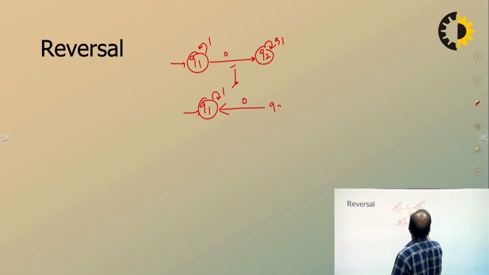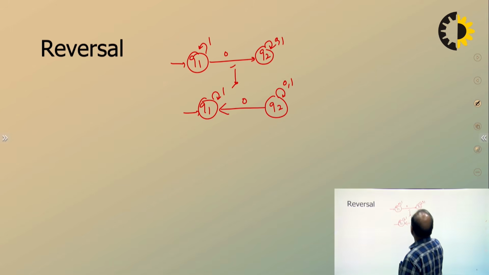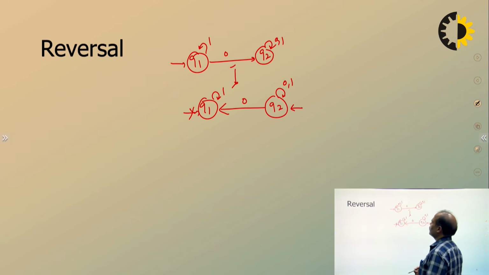But remember that this was the starting state, so now this will be the final state, and this is not going to be the starting state. Just like transpose, we can say the reverse of a DFA is also a DFA.